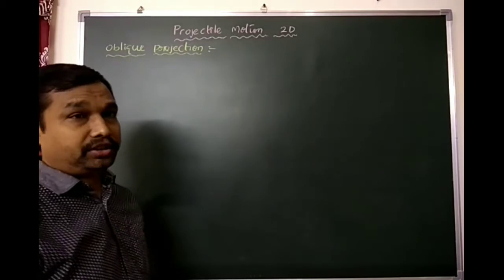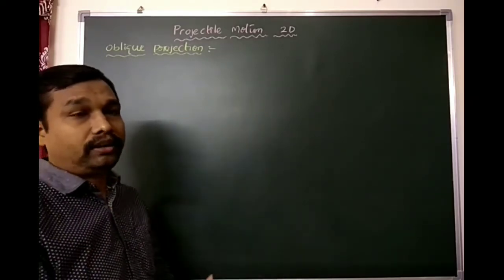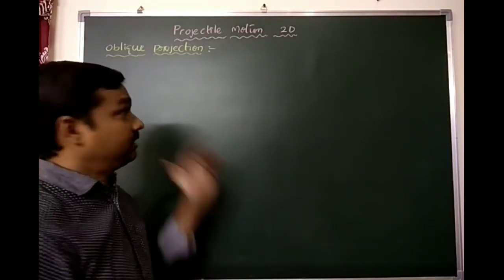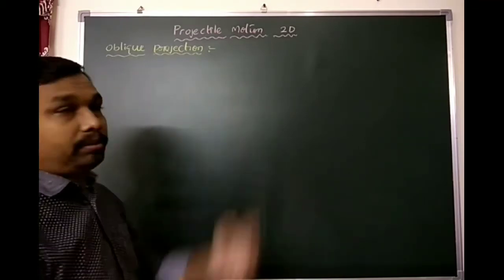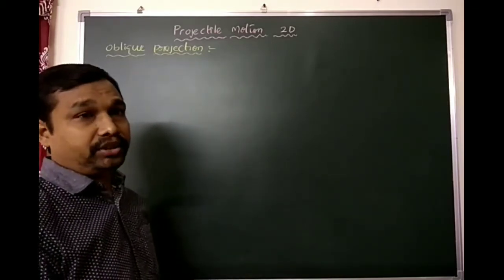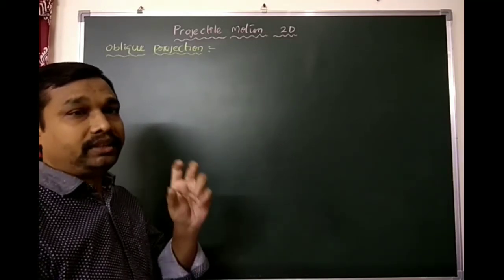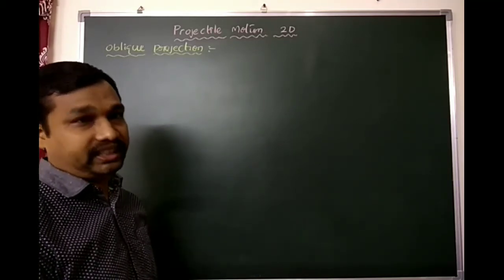What do you mean by projection? Projection is nothing but throwing a ball at an angle other than 90 degrees with the horizontal direction, that we call oblique projection. What is meant by projectile? The projected object we call a projectile.